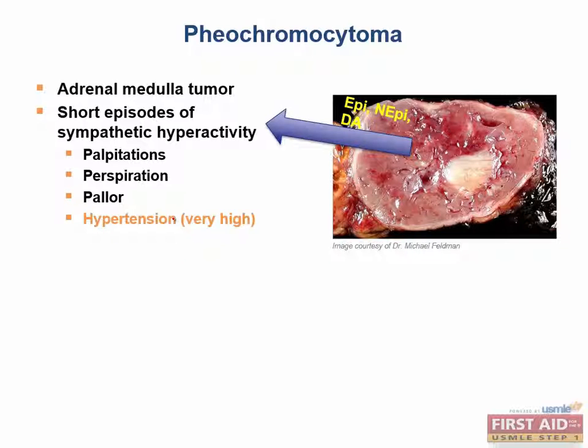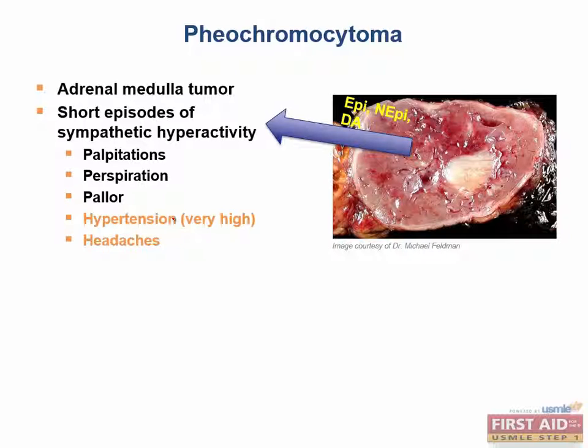Because not only does the beta-adrenergic activity push the heart to maximize its cardiac output, but the alpha-adrenergic activity causes systemic vasoconstriction that cranks the blood pressure up by Ohm's law. That's physics. Now this leads to the complaint that brings most patients in, severe headaches that co-occur with these episodes.